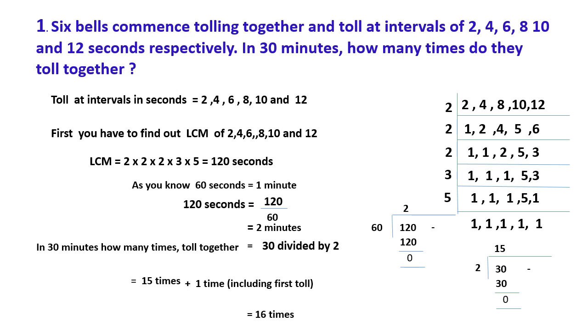In 30 minutes, how many 2 minutes are there? It's very easy: 30 divided by 2 gives 15 times. When we include the first toll also, 15 plus 1, the bells toll together 16 times.